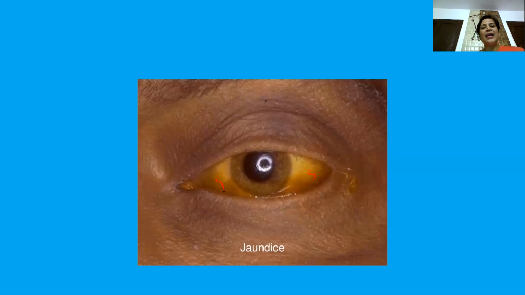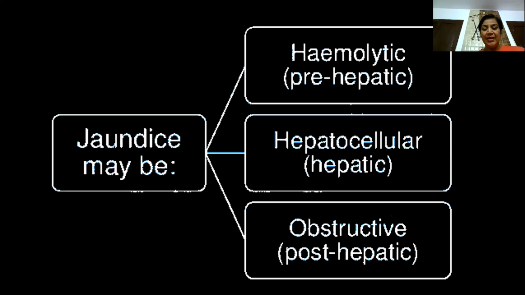Now, how we detect different types of jaundice, this is very, very important because we are performing liver function tests. So, jaundice can be hemolytic jaundice, which is prehepatic. It is hepatocellular or hepatic jaundice, or it can be obstructive jaundice or post-hepatic jaundice.